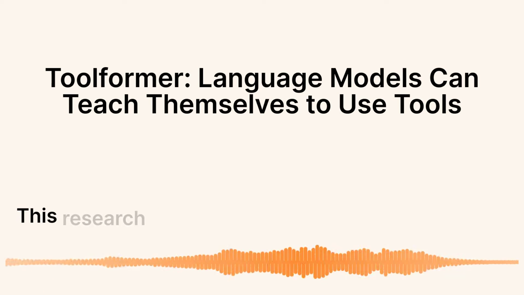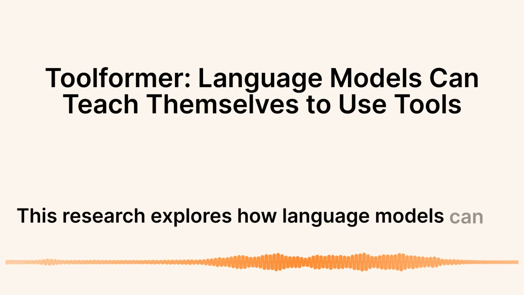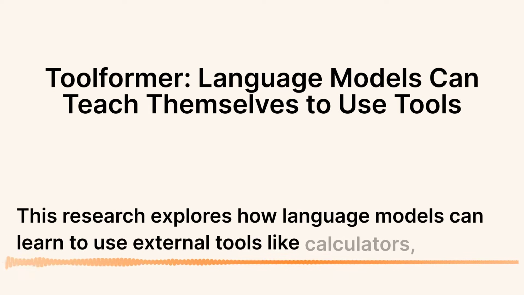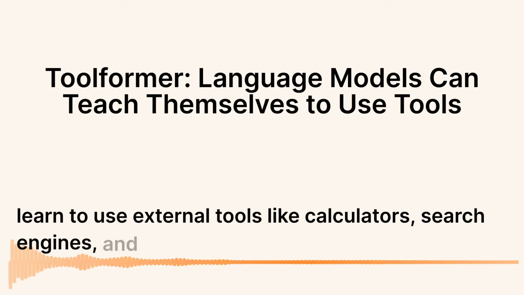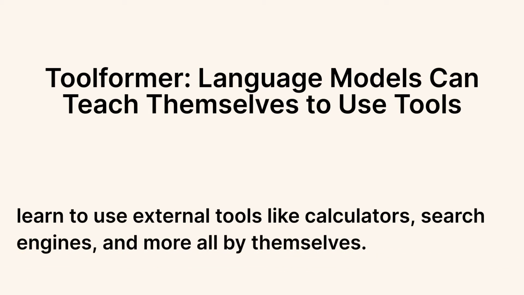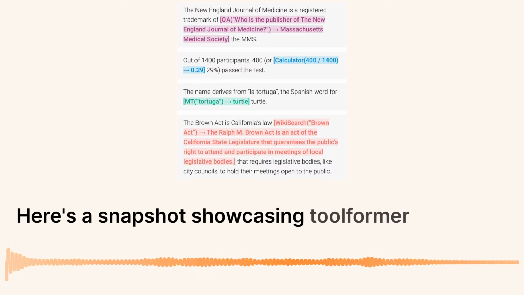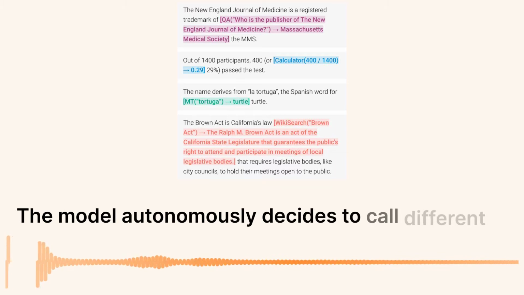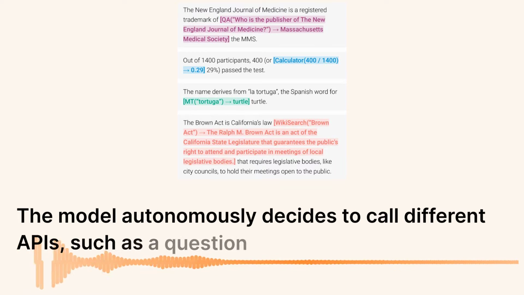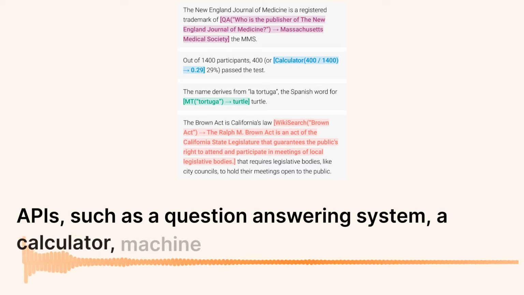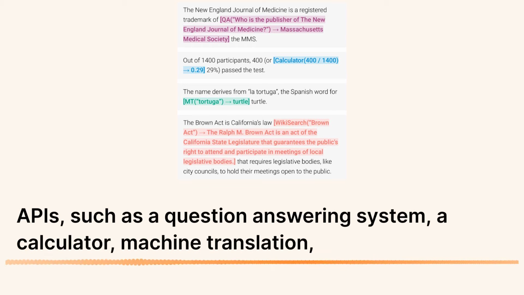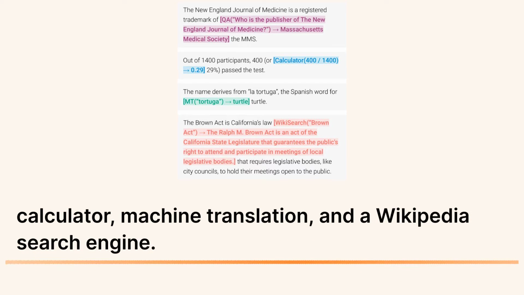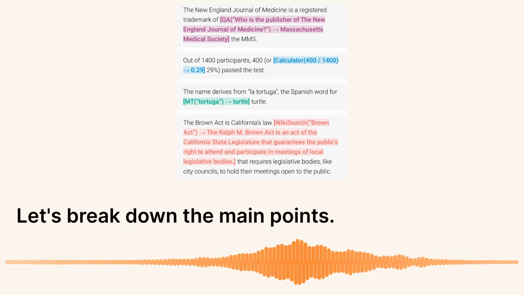Tools. This research explores how language models can learn to use external tools like calculators, search engines, and more, all by themselves. Here's a snapshot showcasing Toolformer in action. The model autonomously decides to call different APIs, such as a question-answering system, a calculator, machine translation, and a Wikipedia search engine. Let's break down the main points.